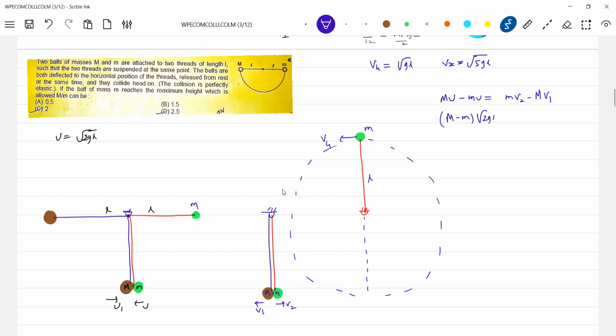Why can't V4 be 0, sir? He said only maximum height. He didn't say vertical circular motion. Can it come to rest here? Possible? See, maximum height is only this is possible. Can it come to rest at this particular point? If it comes to rest here, it will leave the circular path in this region. If it can reach here, it must have some velocity. It cannot come to rest here, I feel.